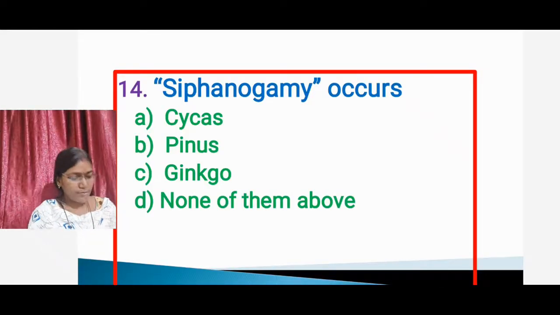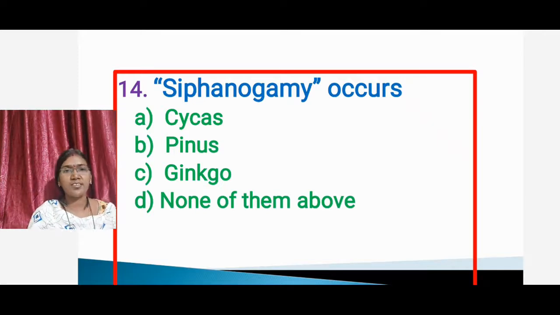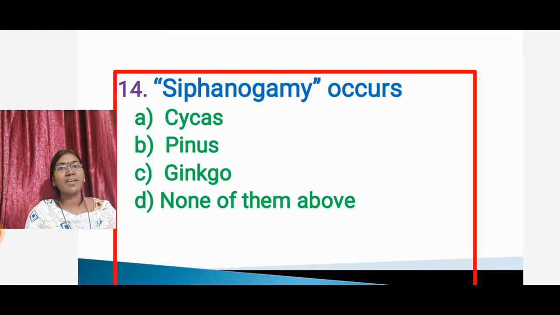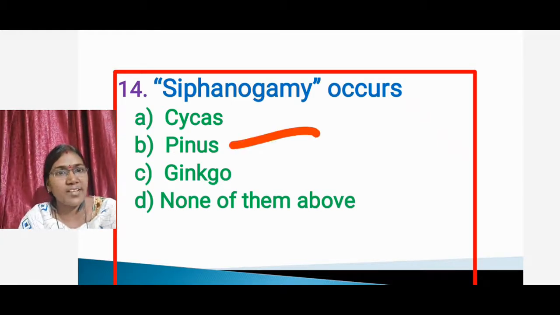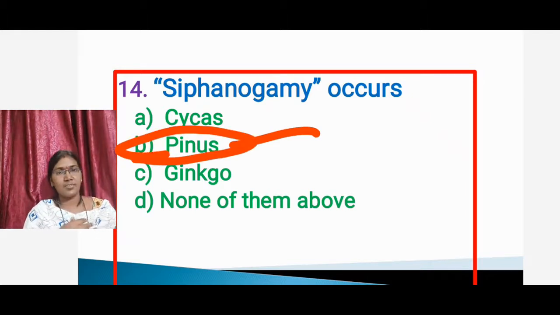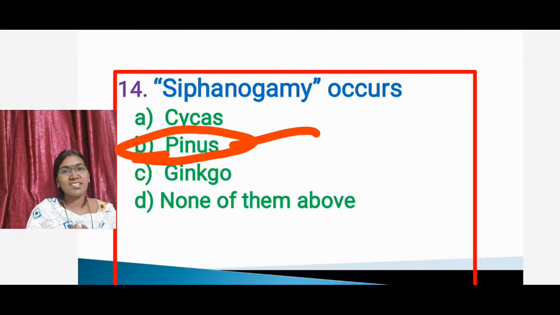Siphonogamy occurs in which plant? Option A, cycas. Option B, pinus. Option C, ginkgo. Option D, none of the above. Siphonogamy occurs in pinus, option B. Zoidogamy occurs in cycas. So siphonogamy occurs in pinus.